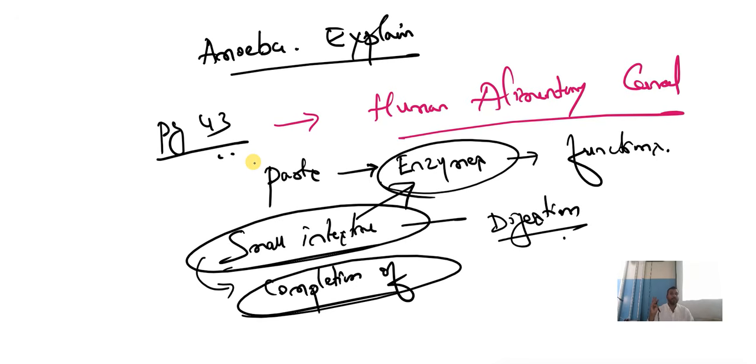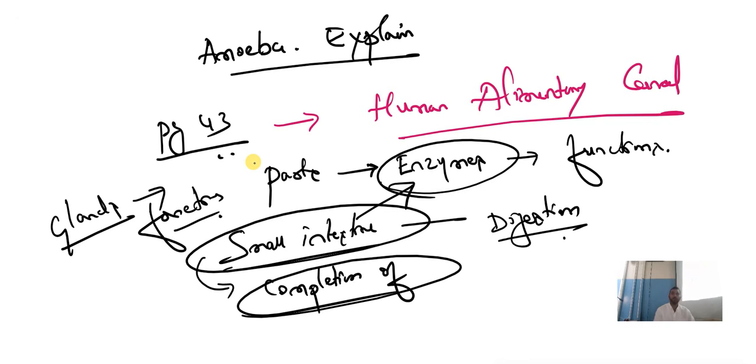Especially this lipase, trypsin, understood? Amylase. So, what are the functions? And also in this, where all the glands are there, check. So, what are the functions of those glands? Remember, two things you have to remember. What are glands and their function. Enzymes and their function. And small intestine function. How the small intestine will help in the digestion of food.